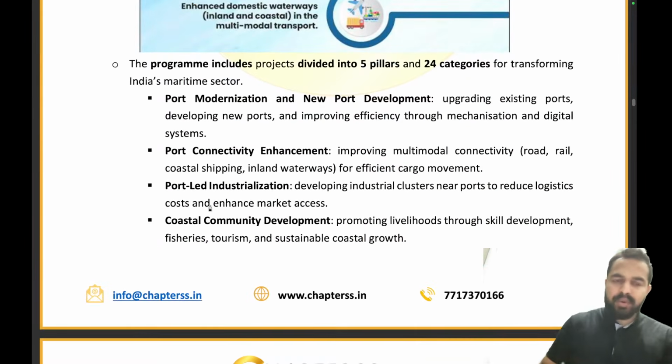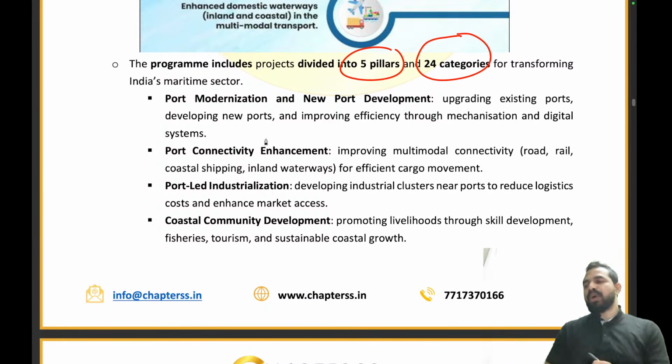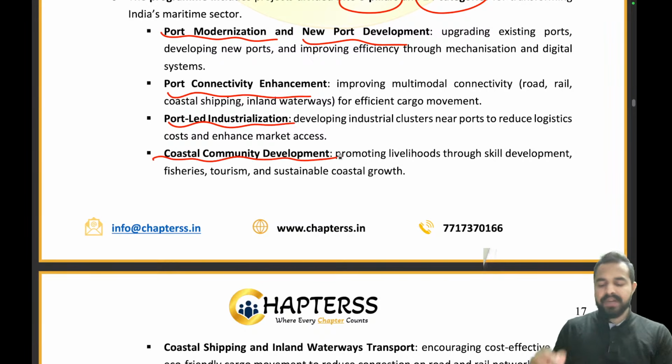Now this program has further been divided into 5 pillars and 24 categories. What are these 5 pillars and 24 categories? This includes port modernization and new port development, port connectivity enhancement, port-led industrialization, and coastal community development.